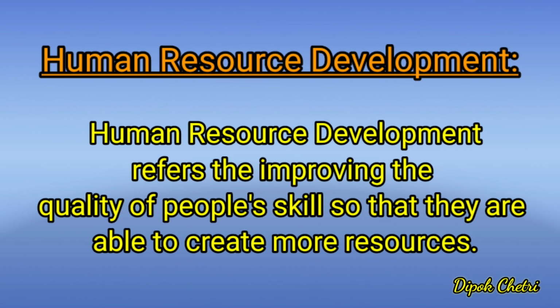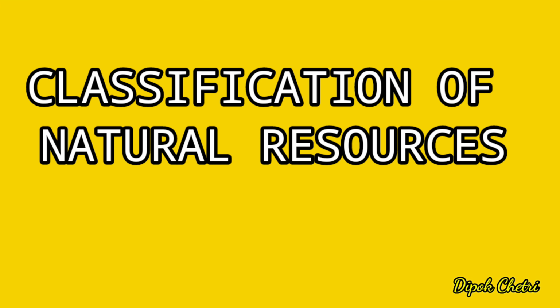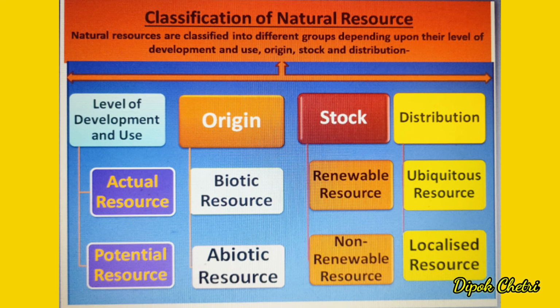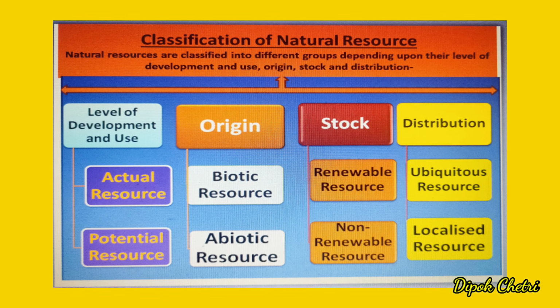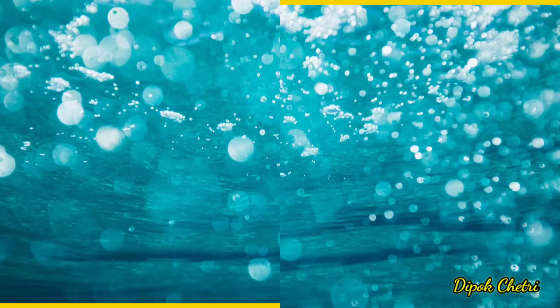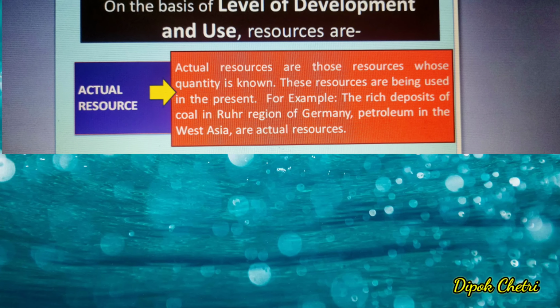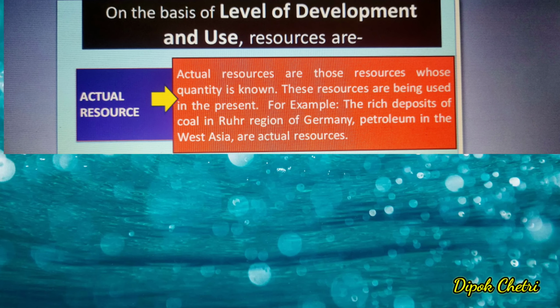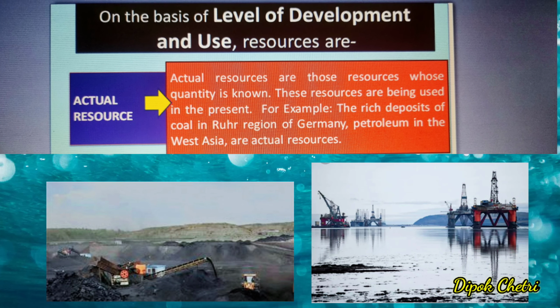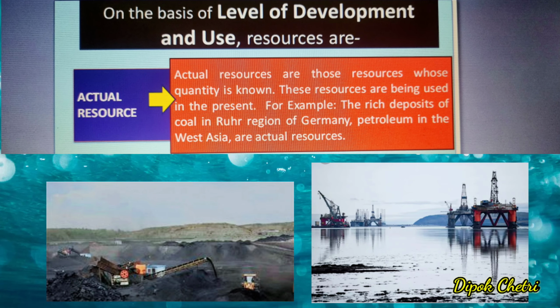Dear students, now let us know about the classification of natural resources. Natural resources are classified into different groups depending upon their level of development and use, origin, stock and distribution. Students, on the basis of their development and use, resources can be classified into 2 groups, actual resource and potential resource. Actual resources are those resources whose quantity is known. These resources are being used in the present. For example, the rich deposits of coal in Ruhr region of Germany, petroleum in the West Asia, are actual resources.